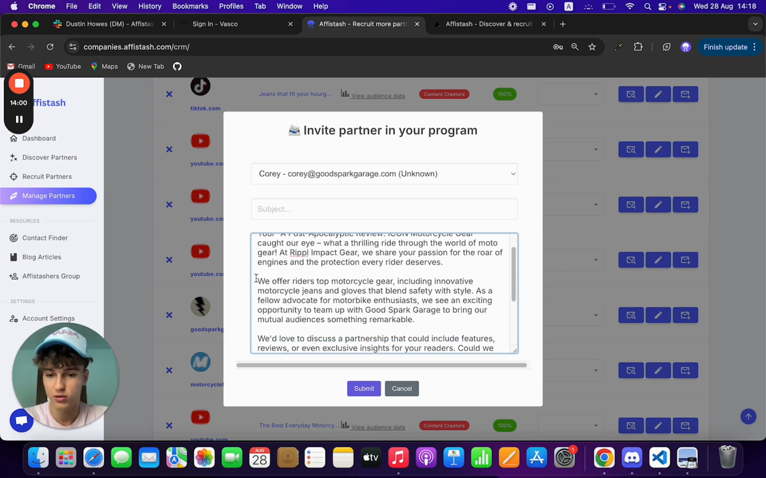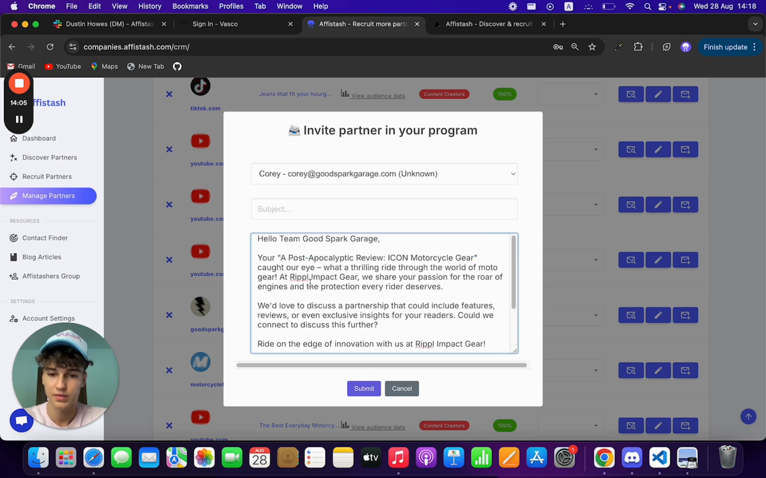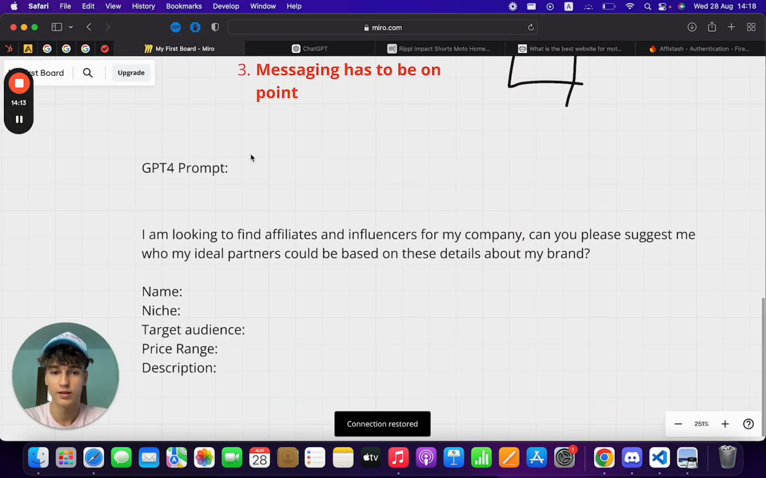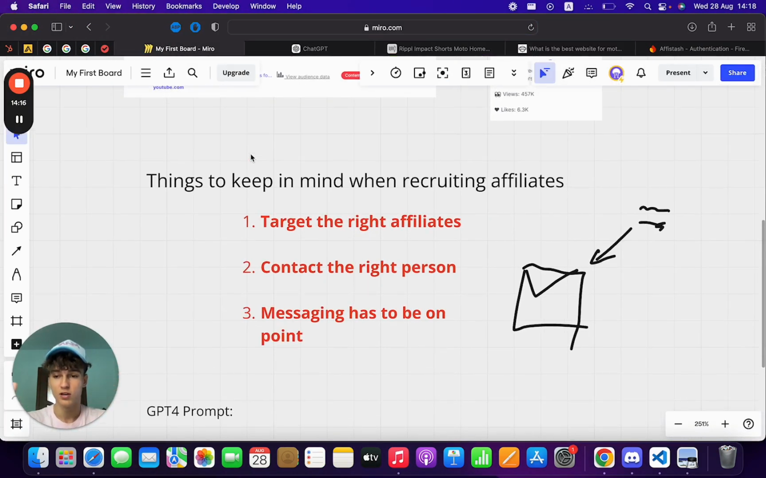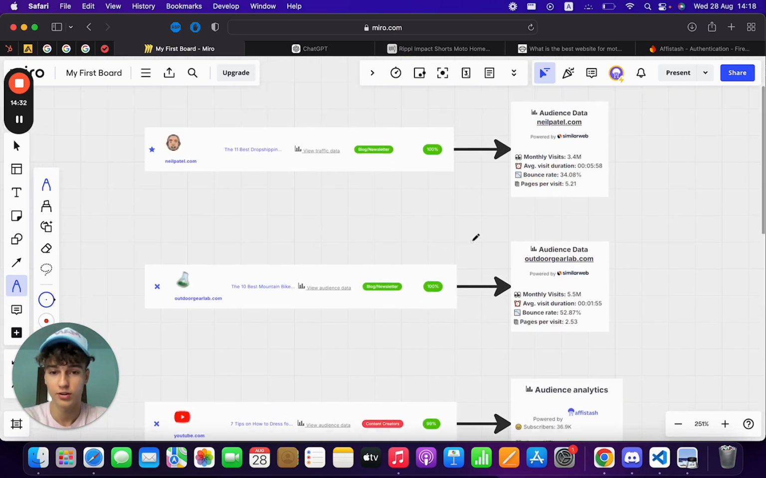This message is a bit too long for my preference, so I would just cut the middle paragraph and then put a subject in, and you're good to go. And just like that, we essentially touch on all the 3 steps on how to correctly bring people to your affiliate program, right? Targeting the right affiliates, contacting the right person, and messaging on point. So messaging completely personalized. And I could show you this for other blogs, right?